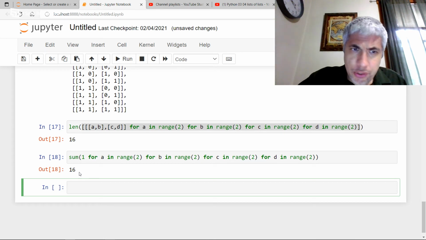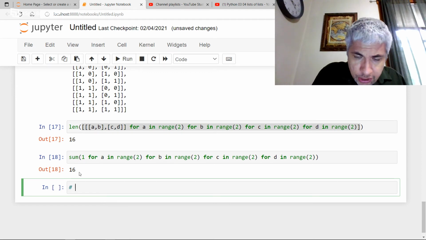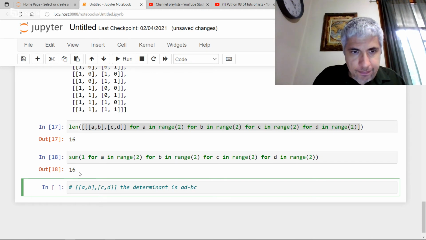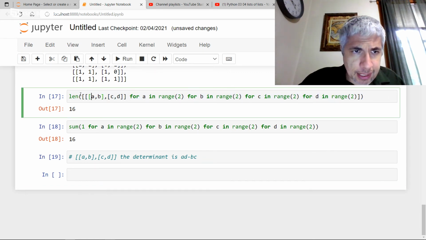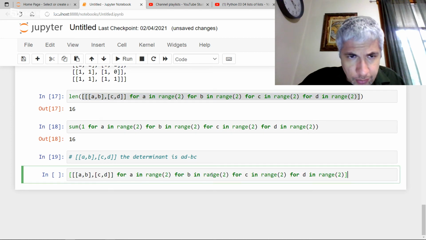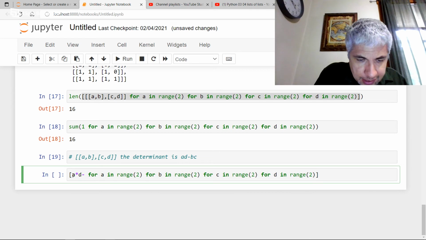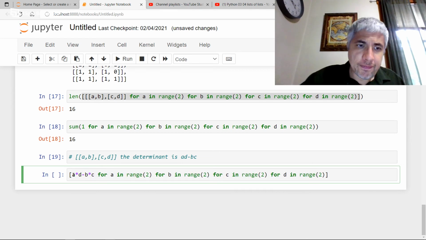Another thing we could do is play around with determinants a little bit. Now, what's the determinant of a 2 by 2 matrix? Well, if I have a matrix of the form A, B, C, D, the determinant is AD minus BC. So suppose I wanted the determinants of those 2 by 2 matrices. I don't have to put the matrices in the map part of this comprehension.